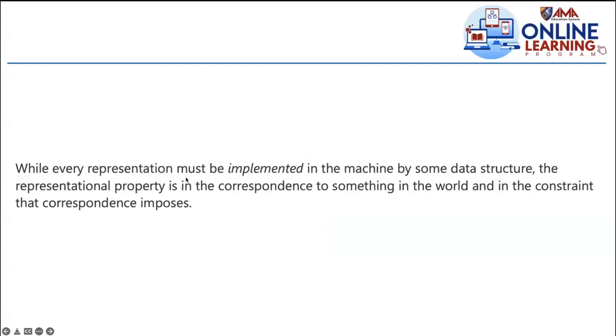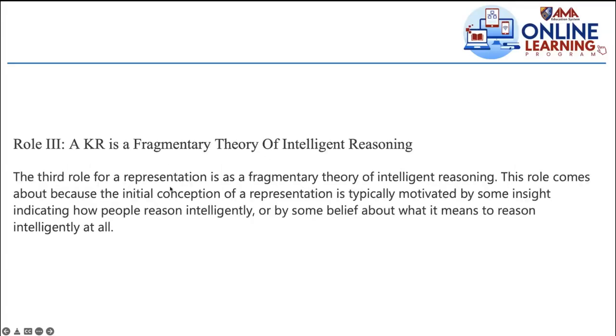While every representation must be implemented in the machine by some data structure, the representation lies in the correspondence to something in the world and in the constraint that correspondence imposes. We just use the data structure to implement the knowledge representation in the machine. But knowledge representation is not a data structure. Okay, we're now on the third one.